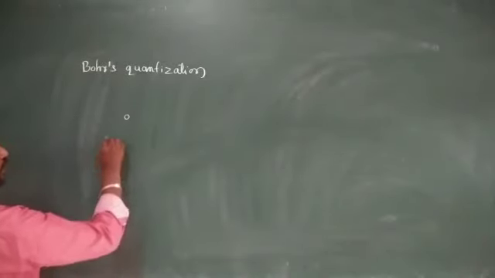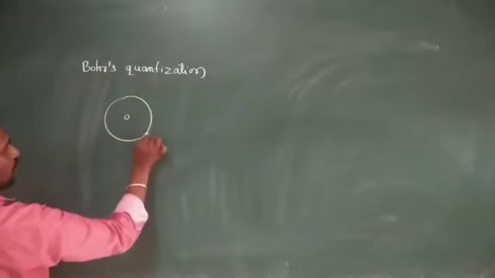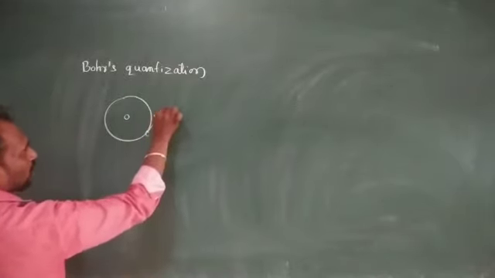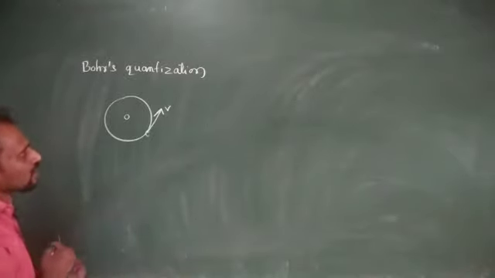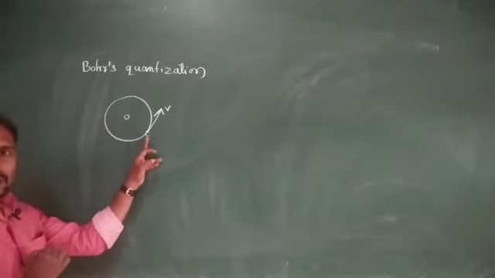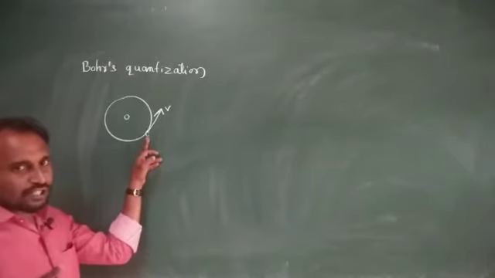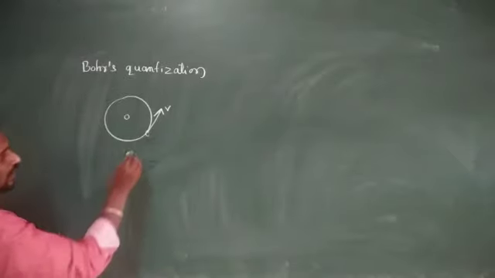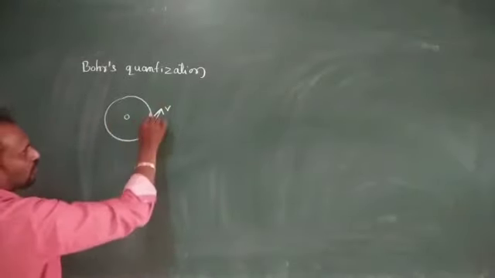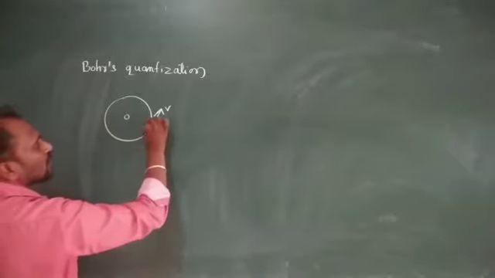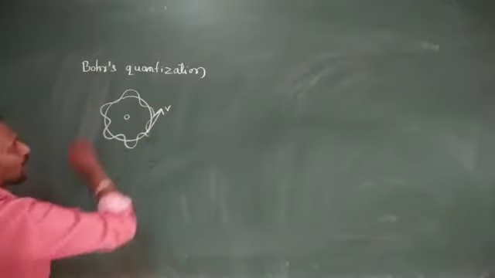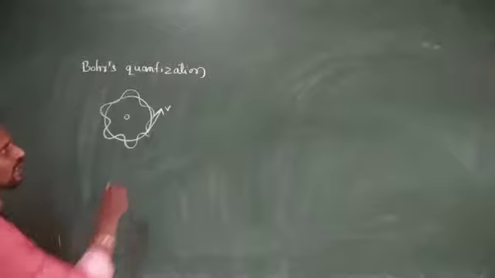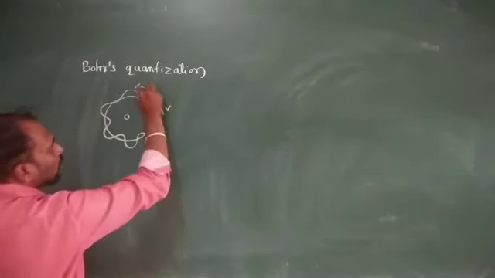In Bohr's quantization, suppose this is a nucleus and an electron is revolving around the nucleus in a particular orbit. So the angular momentum of this electron is an integral multiple of nh by 2 pi. Why? Because this electron revolving around the nucleus in a particular orbit can be considered as a wave-like structure, revolving around the nucleus in the form of waves.